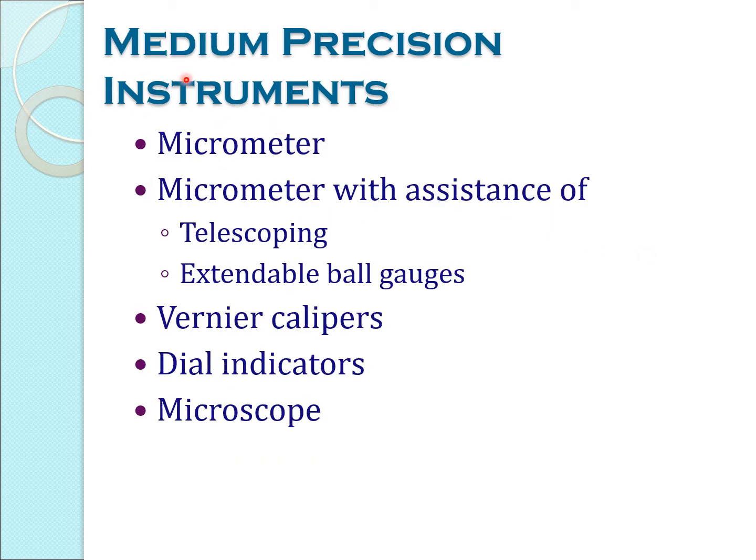Next thing is medium precision instruments. The micrometer, with the assistance of telescoping and extendable ball gauges, vernier calipers, dial indicators and microscope. All these instruments are considered medium precision instruments, and they are used in industry for measuring purposes.